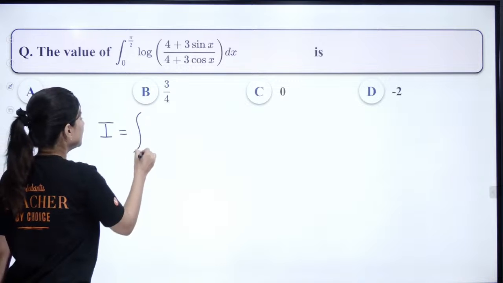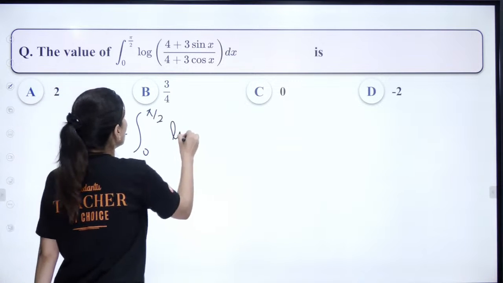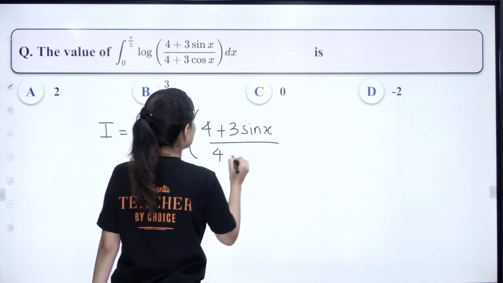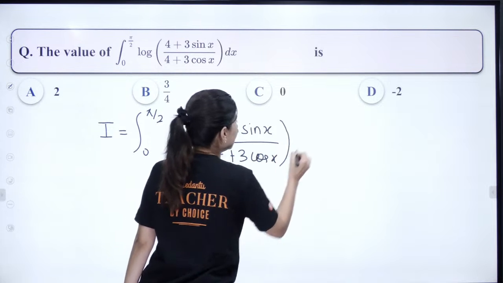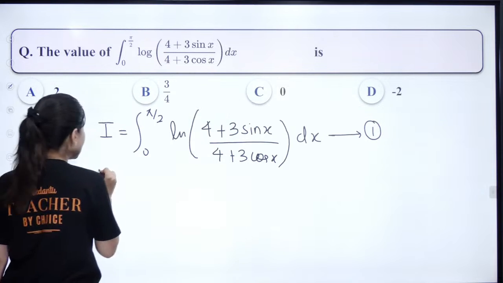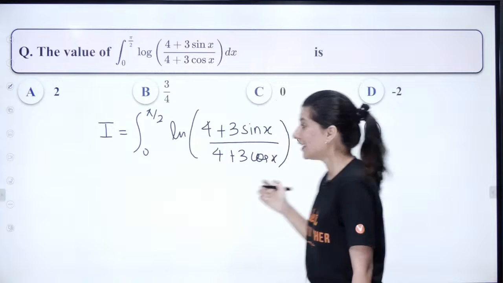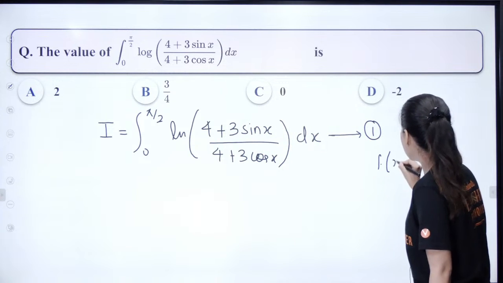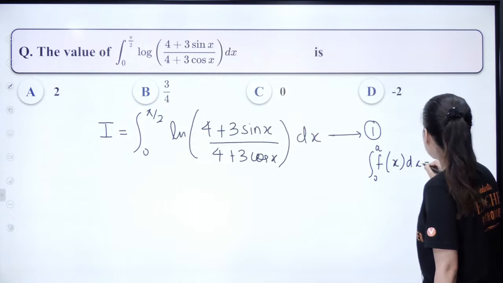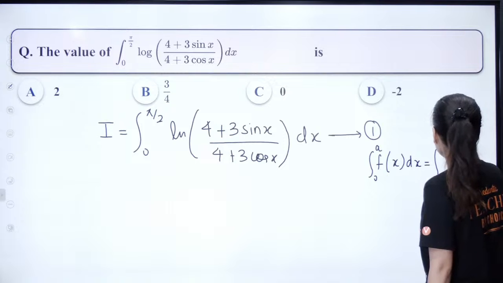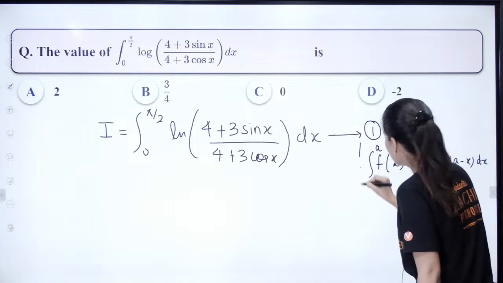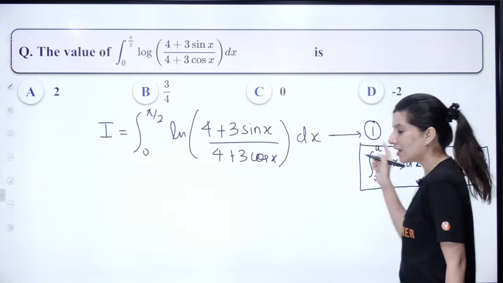You take I equals integral from 0 to pi by 2 of log of (4 plus 3 sin x) over (4 plus 3 cos x) dx. This is the first equation. Now apply King's rule. Please write the King's rule over here: integral of f(x) from 0 to a dx equals integral from 0 to a of f(a minus x) dx. And please keep it in a box, because we are going to use this.